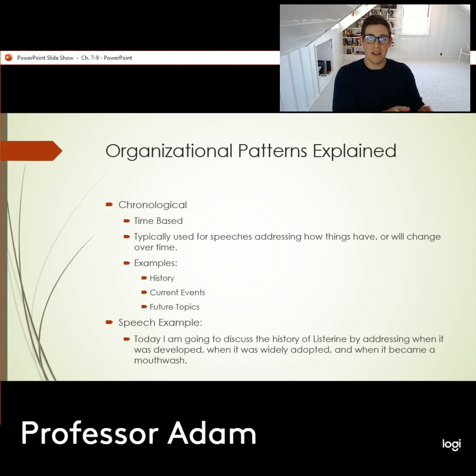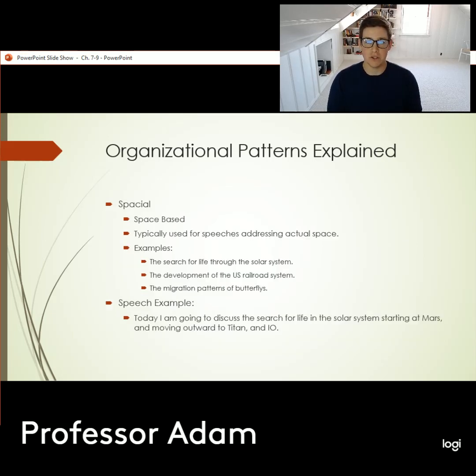So through that passage of time, I could essentially tell this story of Joseph Lister, but in doing so, inform my audience about the development of Listerine and another person who was studying bacteria at a similar time as Louis Pasteur. So organizational patterns that are organized through the use of time are called chronological organizational patterns.